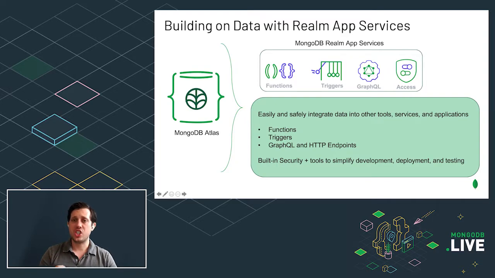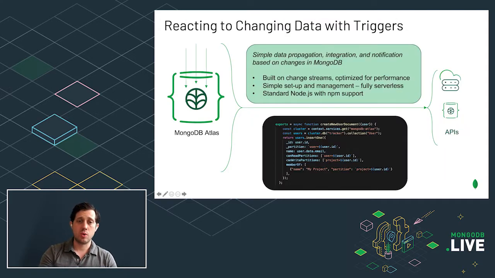We let you react to changes in your data or your application with triggers. We let you expose data through GraphQL and HTTP endpoints. And we have some built-in security and access controls that ensure that as you're doing all of these things, you can do so in a way that is safe and secure. So we'll talk a little bit about each of these services as well.